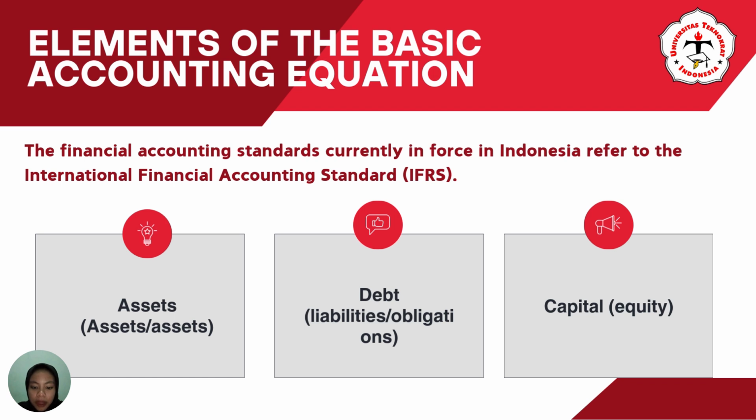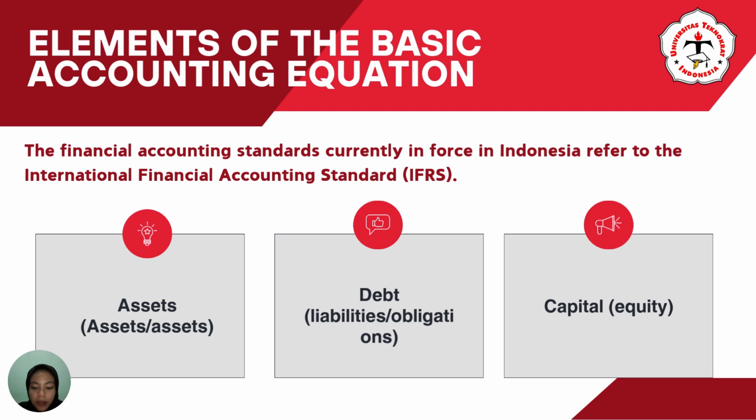Debt is the company's obligation to pay another party a sum of money in the future as a result of past transactions. 3. Capital is proof of participation and ownership of parties who have invested their money in the company.